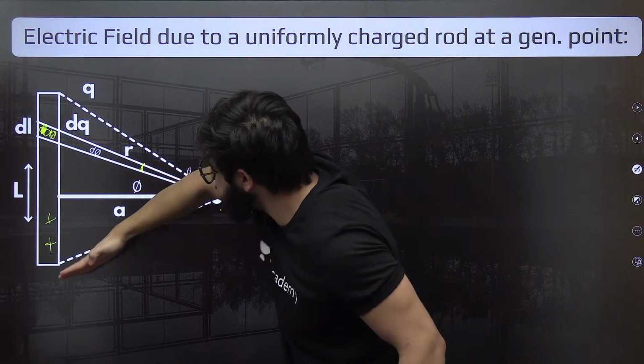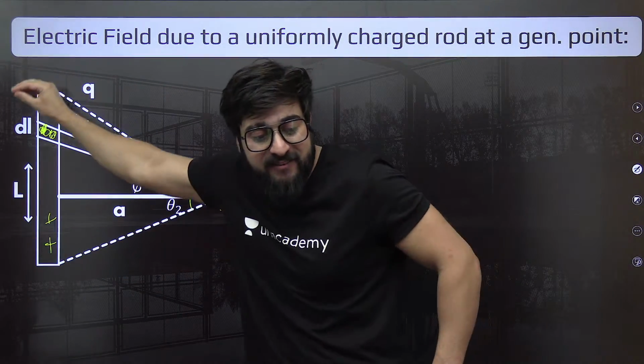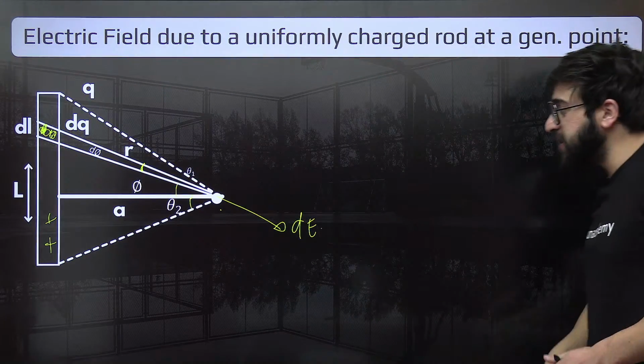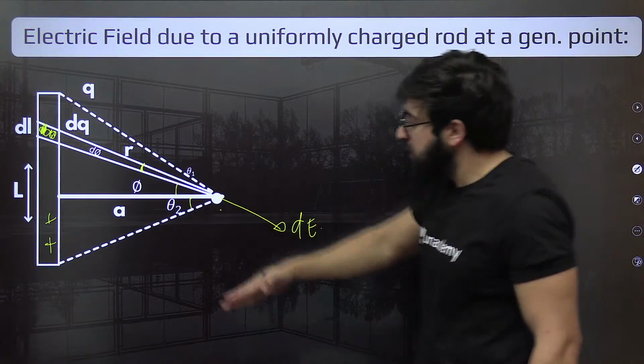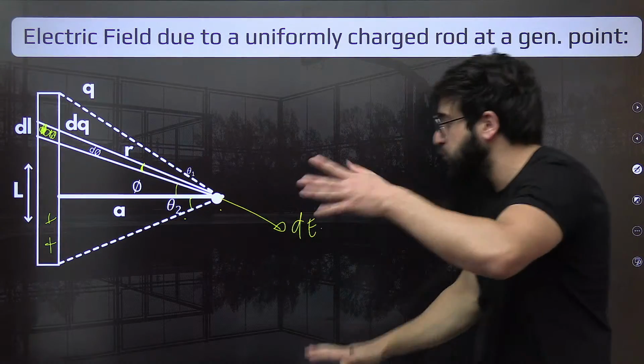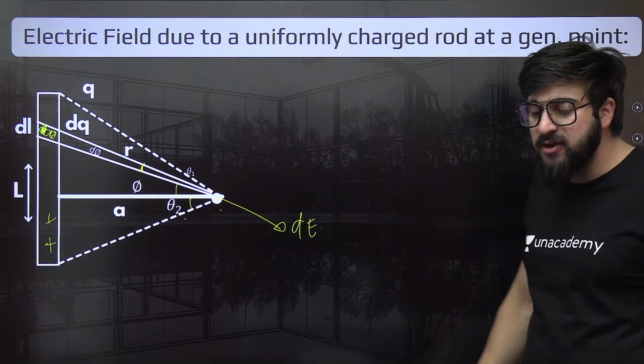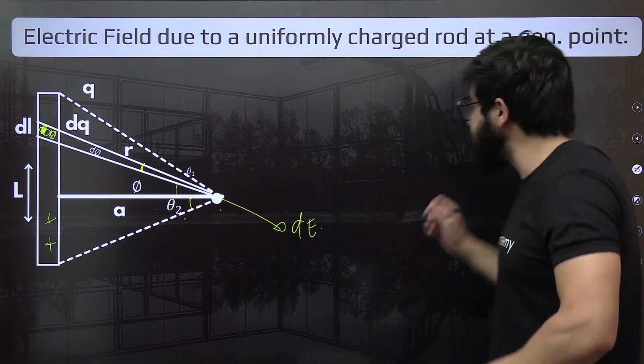Because we'll go from theta 2 to theta 1, so that we'll cover all the elements of this rod. We'll cover all the dEs. Everybody understanding? I hope yes. Okay, from this point to this point, from theta 2 to theta 1, or minus theta 2 to theta 1, you'll get to understand this. Okay, so can we basically find in this case, what is this dE?